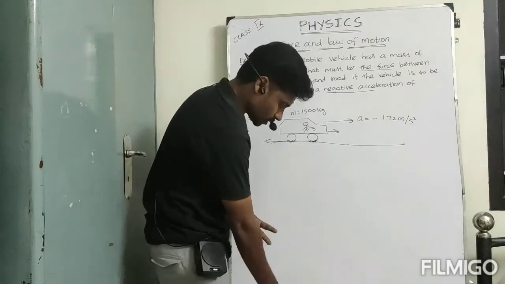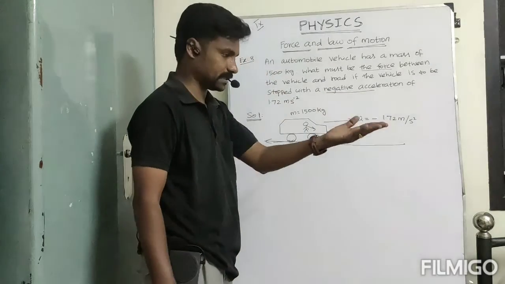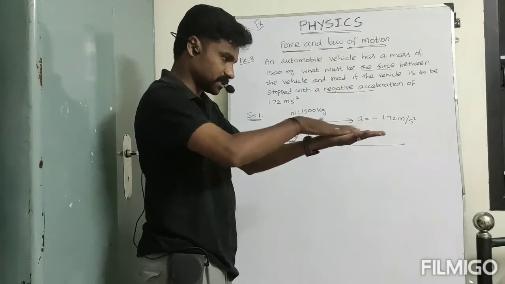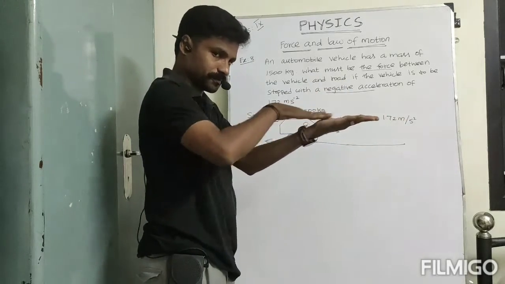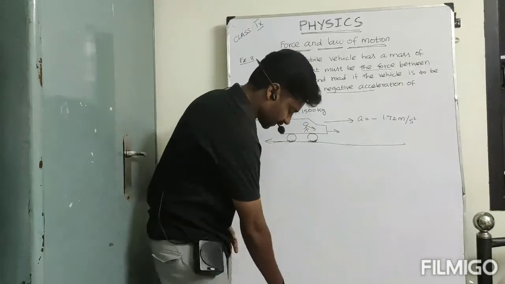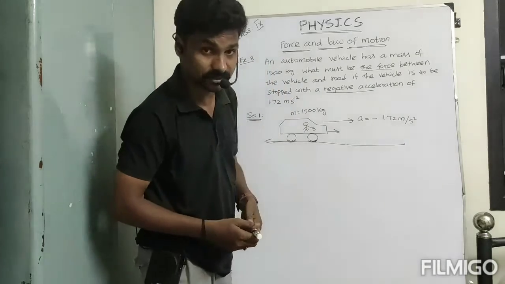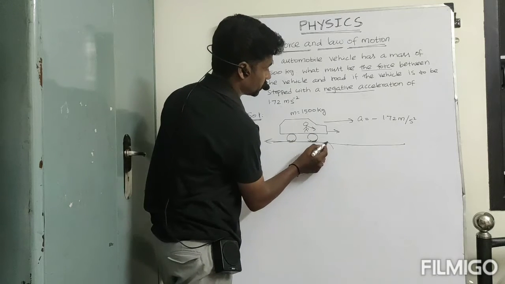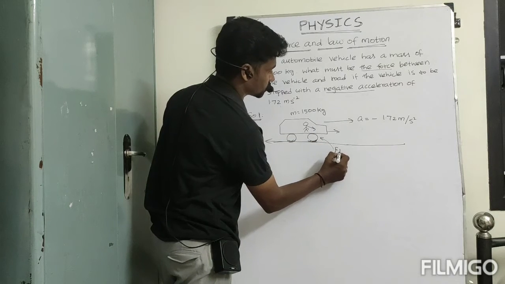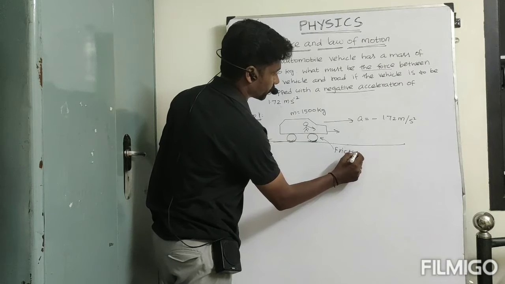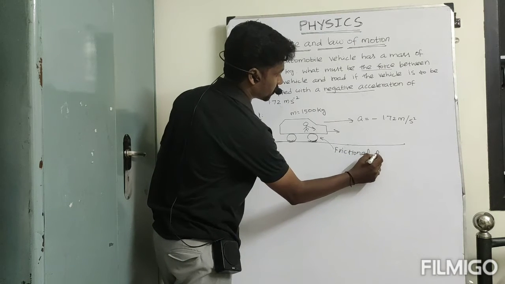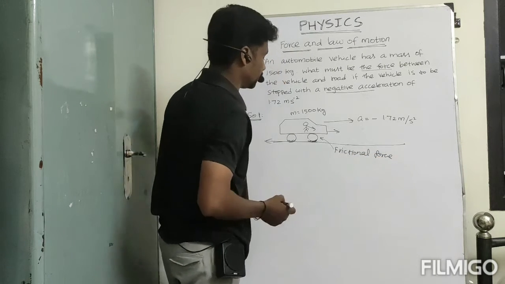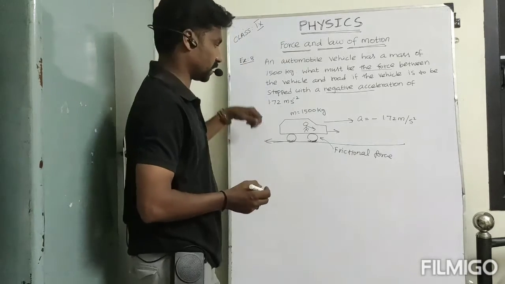So one object is at rest, another object is moving, there is a relative motion. So to produce the friction, the frictional force is developed between the tire and the road. This is the frictional force between the road and tire.